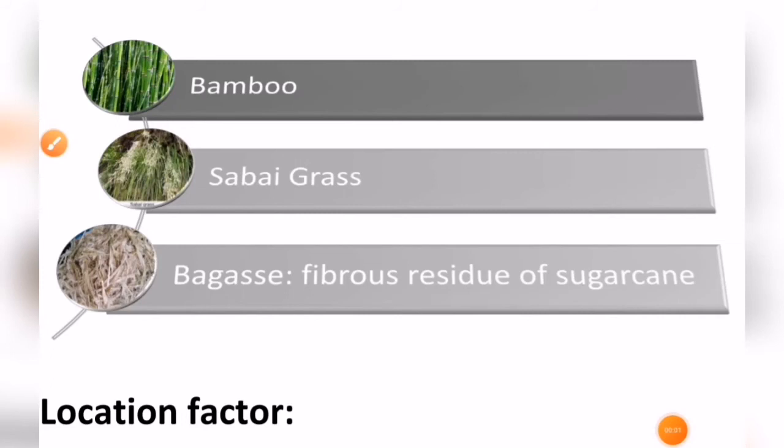The other raw material is bagasse. So this bagasse is the fibrous residue of the sugarcane stalk. That means when the juice is extracted from the sugarcane, the remaining residue is called bagasse. Okay, so it is also used in the production of paper.